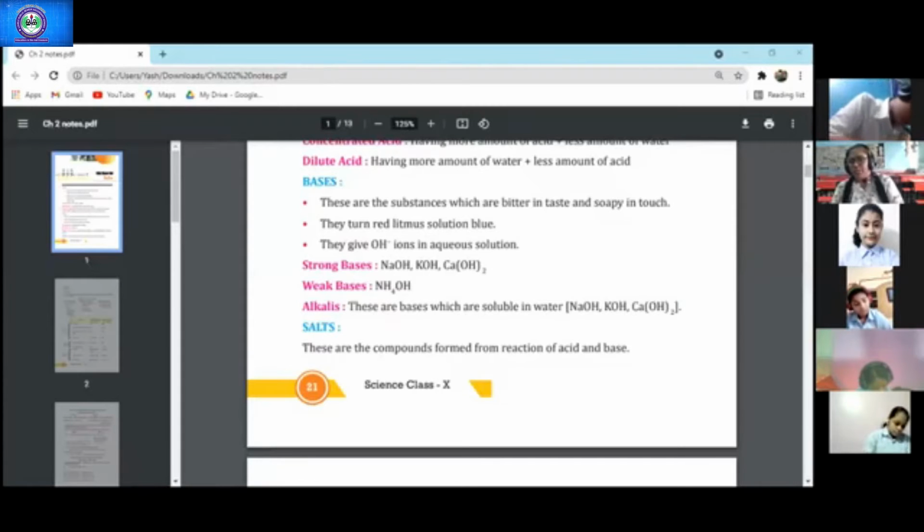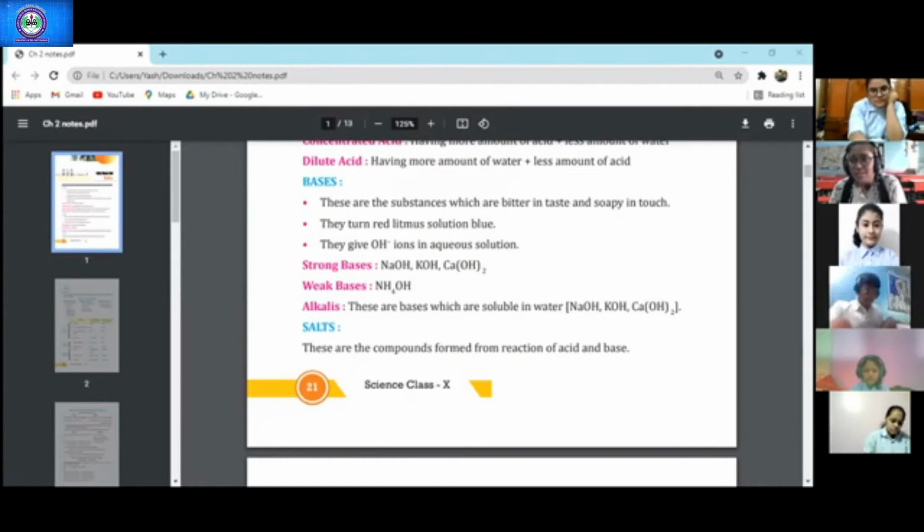So aluminium, magnesium, are they highly reactive metals or low reactive metals? Highly reactive, right?